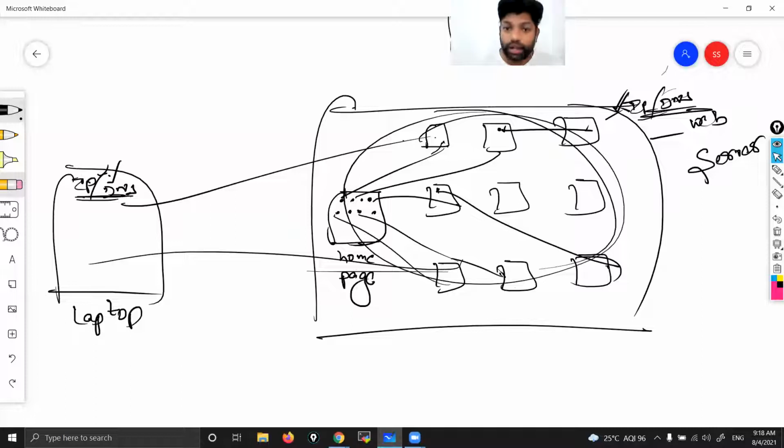Got it? Now to go inside that server, you have to enter through an incoming door. The request should come out through an outgoing door, right? These we call ports. Ports are like doors to your instance, and the IP address or DNS name is an address to reach that particular instance. Okay, so this is how we can access a website. Then here you can see the IRCTC website. That is how it actually works, right?